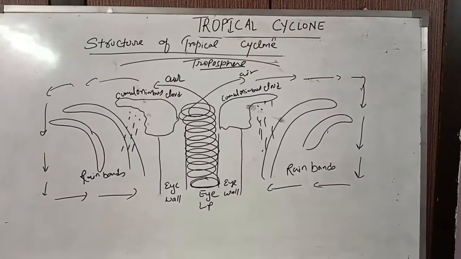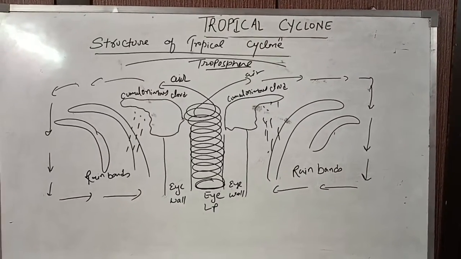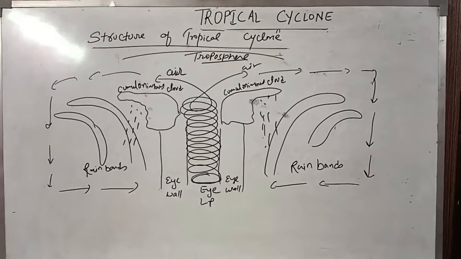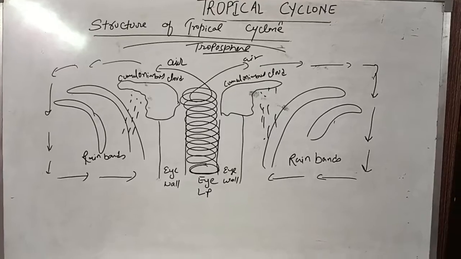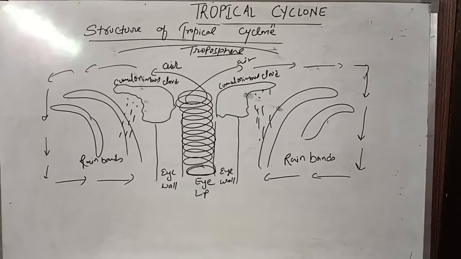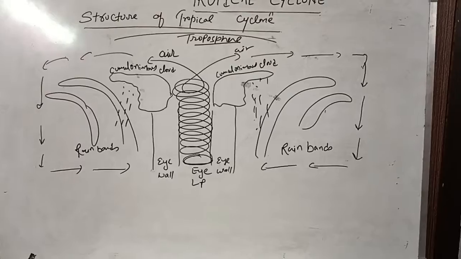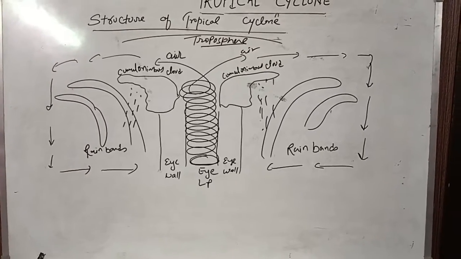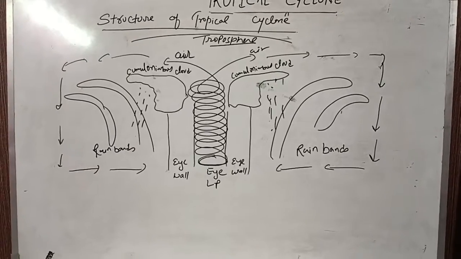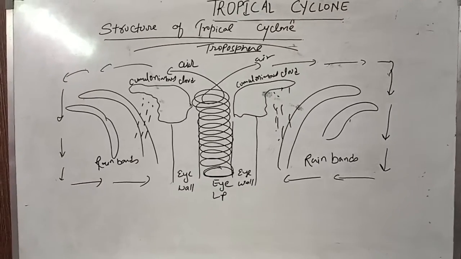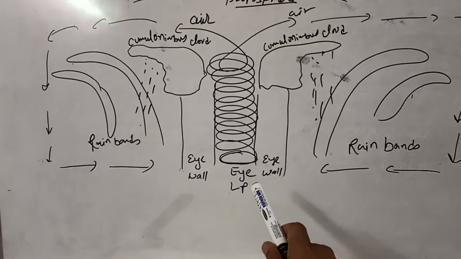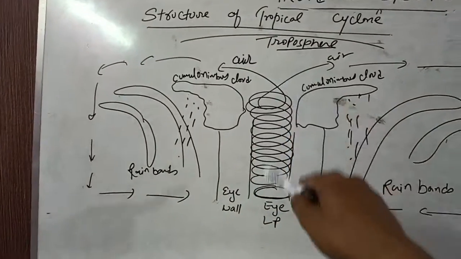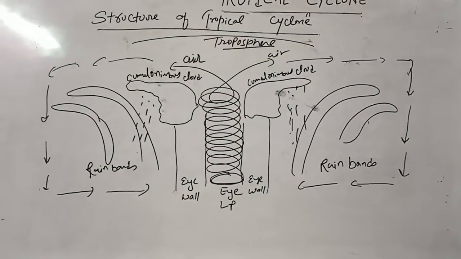Okay, see, here we are going to discuss the structure of tropical cyclone. As you see, this is the simplest diagram. In the exam you will draw a very simple diagram, no need to give more time for drawing a diagram, that will kill your time also. So you can draw a very simple diagram, just locate the important parts of the cyclone. For example, the important parts are called eye of the cyclone, eye wall and rain bands. You can show the troposphere, this is the troposphere region. So we will discuss here the important parts of the cyclone.